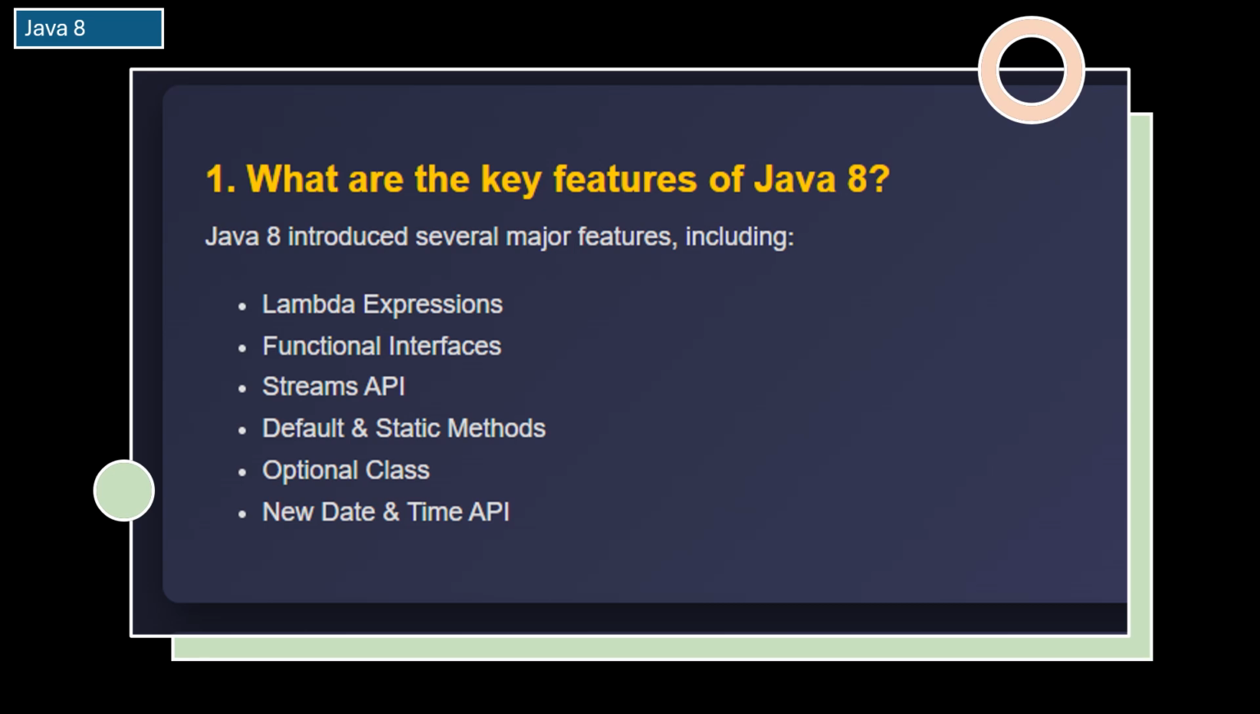The optional class helps avoid the dreaded null pointer exception by providing a safe way to handle missing values. The new date and time API introduced the Java time package, which offers a modern and easy-to-use way to work with dates and times. Java 8 made coding smoother, faster, and more functional. If you have not explored these features yet, now is the time to dive in.